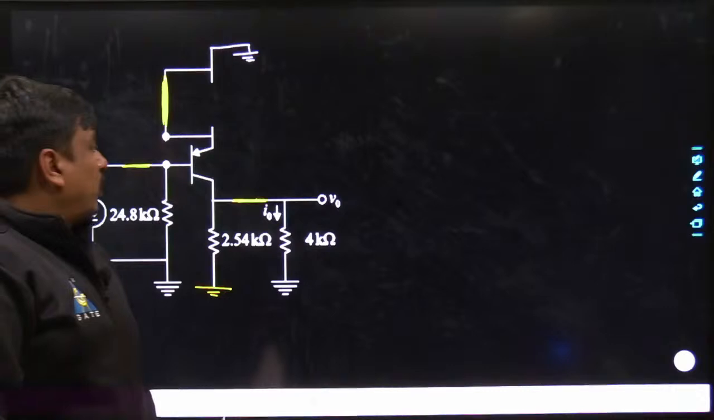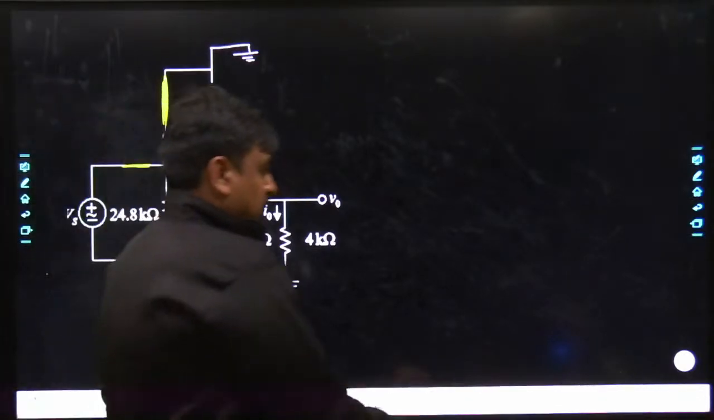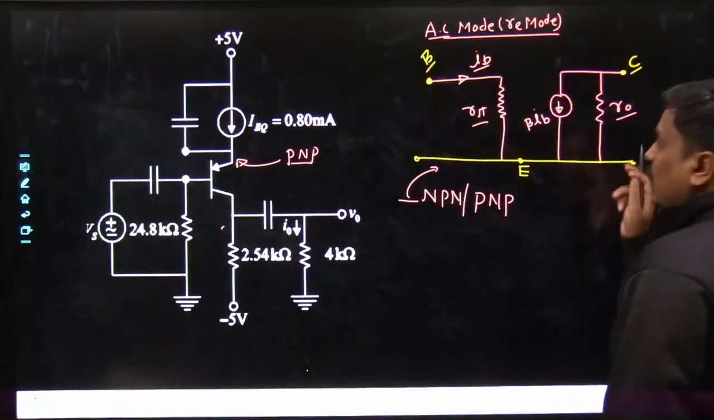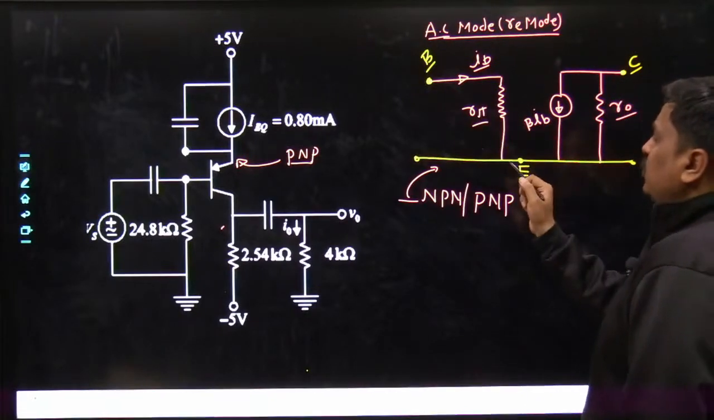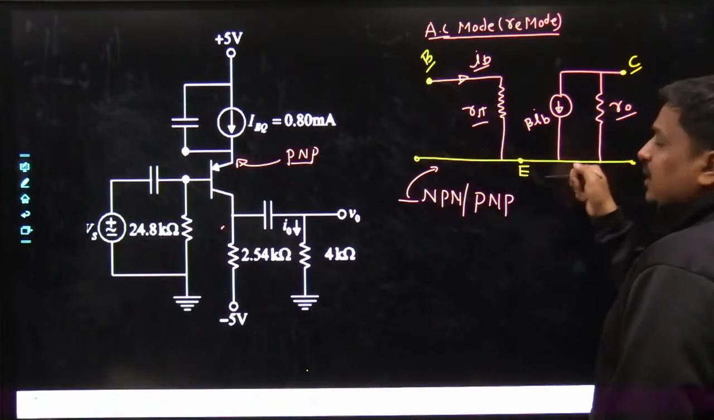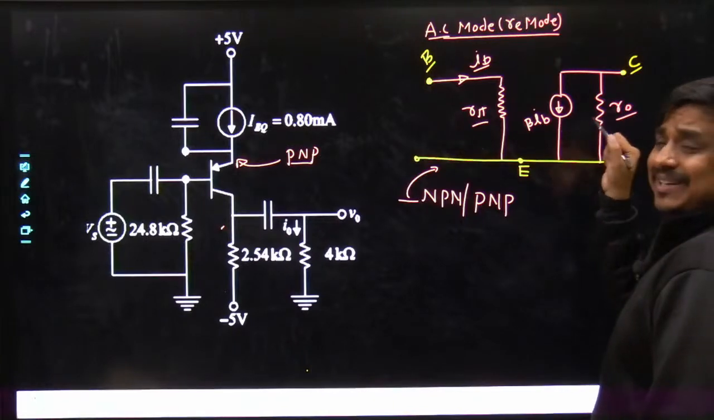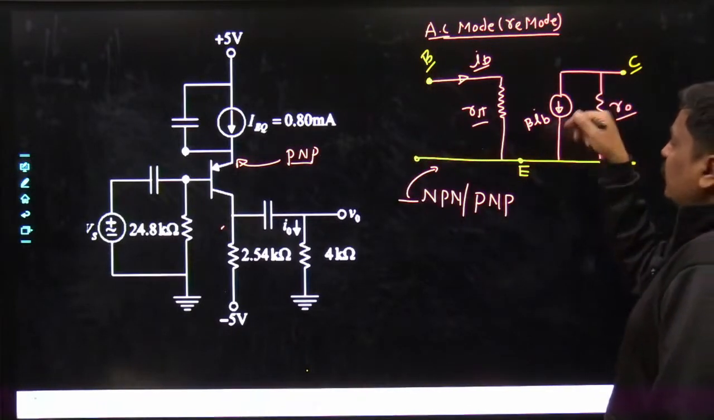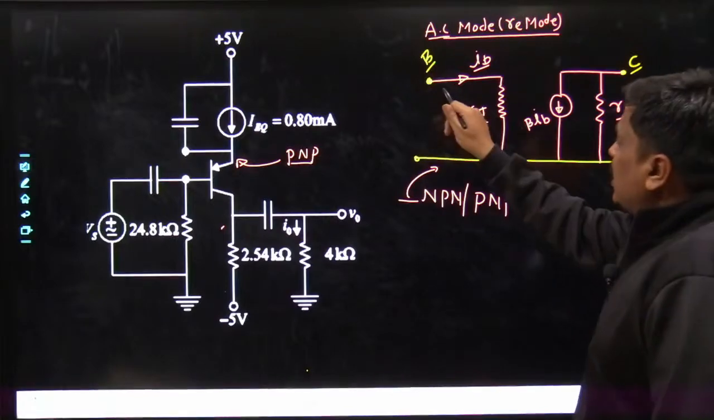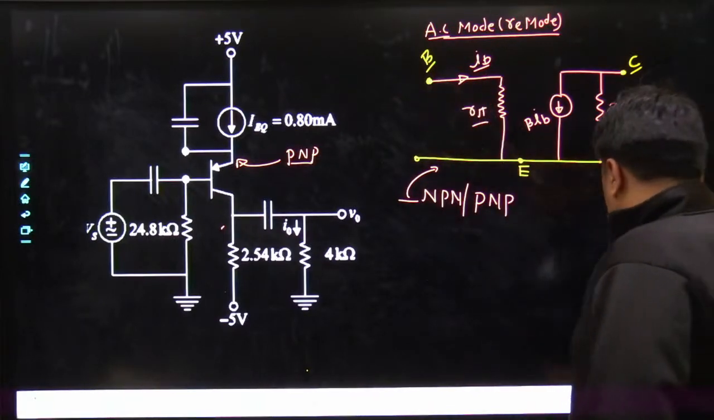Agreed. Now what you had to do, you had to replace this with the equivalent circuit. In between base to emitter you will be having R pi, in between collector to emitter you will be having R0 as well as beta times of IB. Keep in mind the direction of current would be from collector to emitter, and similarly the direction of current IB would be from base to emitter.